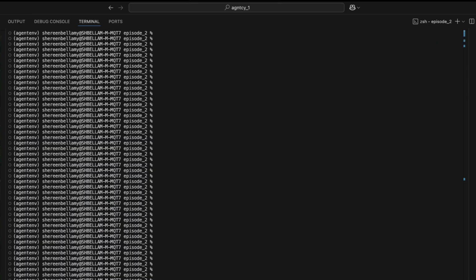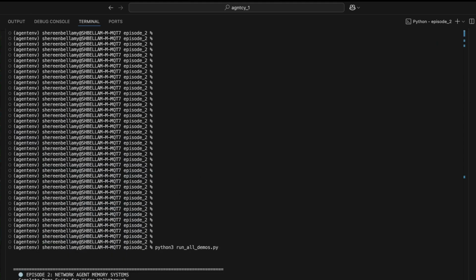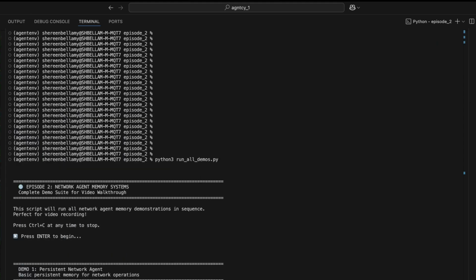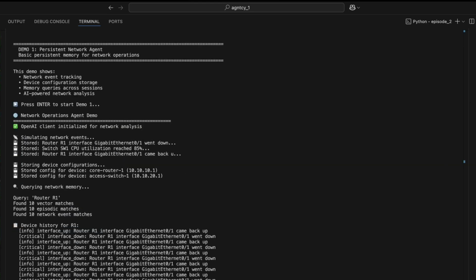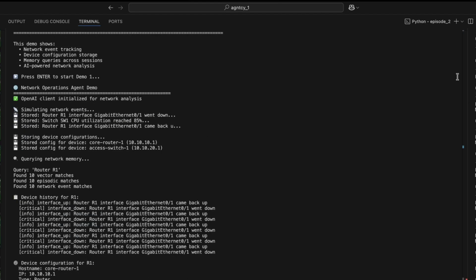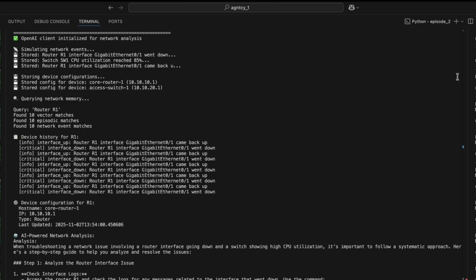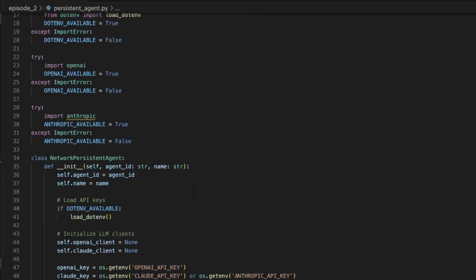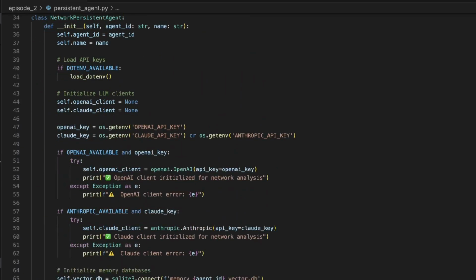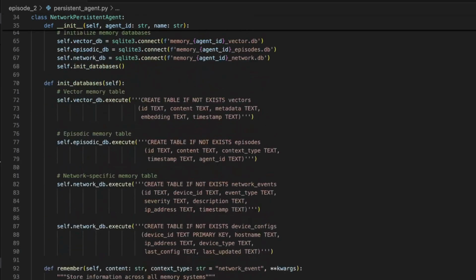So let's start by running this persistent agent Python file and see what it does. Then I'll show you how the code works. In these lines, the agent is storing network events: router interface down, switch CPU high, interface backup, and it's remembering the device configurations. Instead of keeping everything in AI's temporary memory, we're using a database, just like how your routers are storing their config in NVRAM instead of regular RAM.